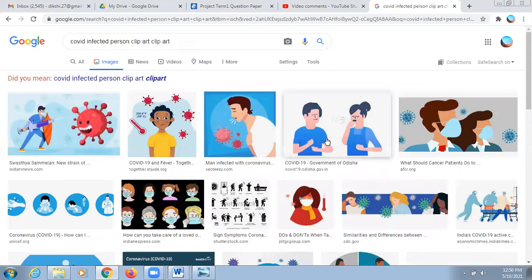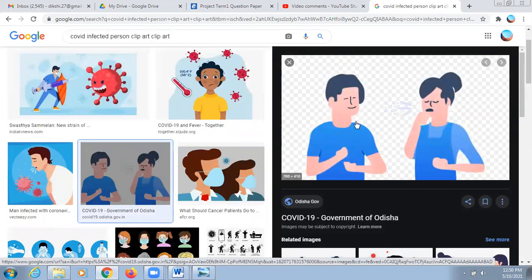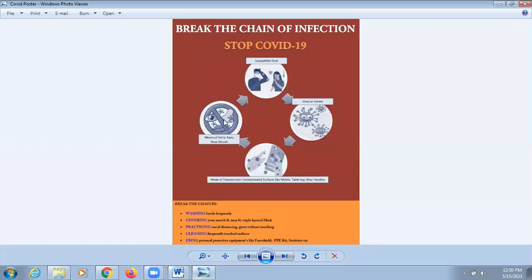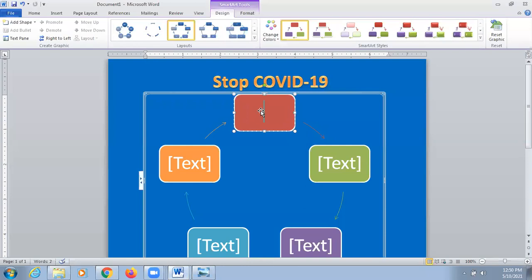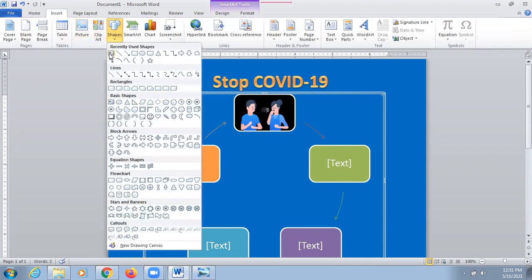So suppose you wanted to insert this image, you can copy this image and just paste it in your document. So go to the text, click on the text and press Control plus V to paste the image. Like this you can paste the image. Now you don't want to write the text over it, so just press enter and then no text will appear here. If you wanted to write a text after this, you can simply insert a shape, text box,